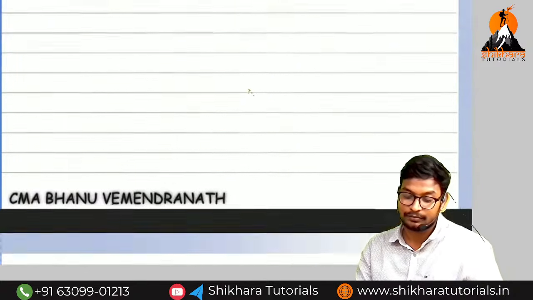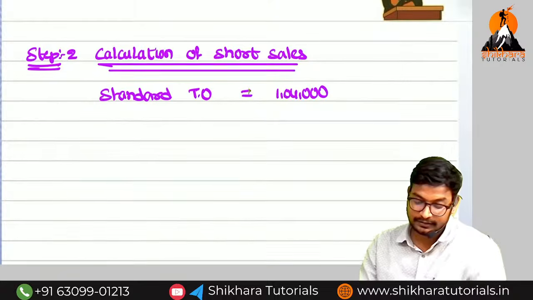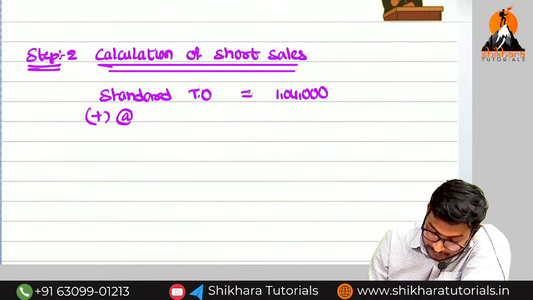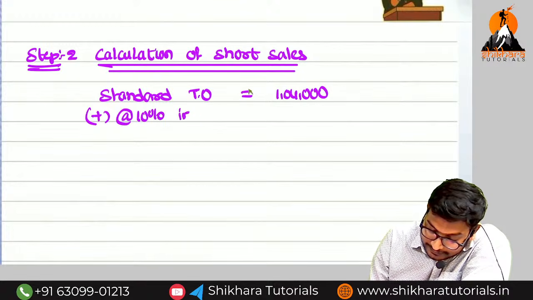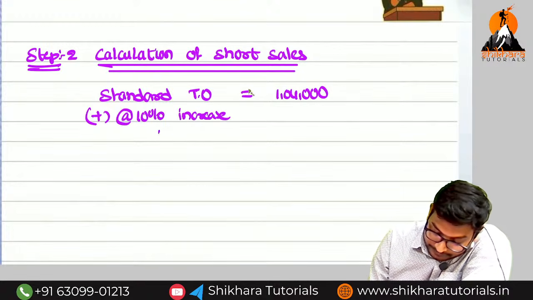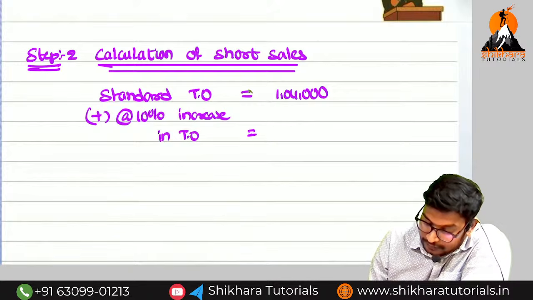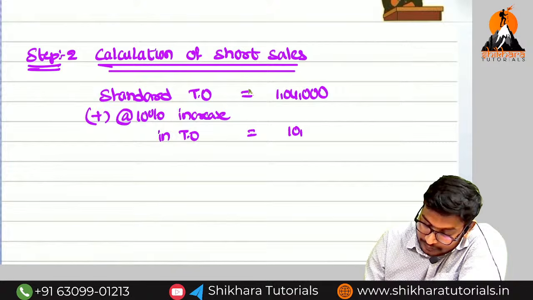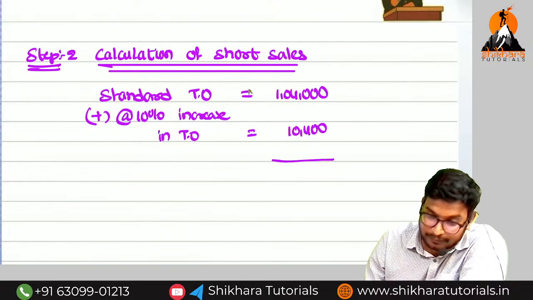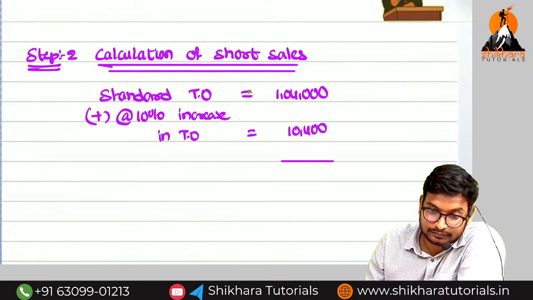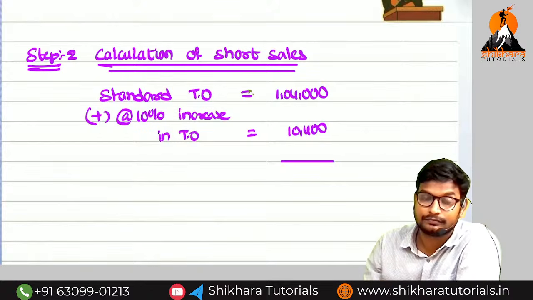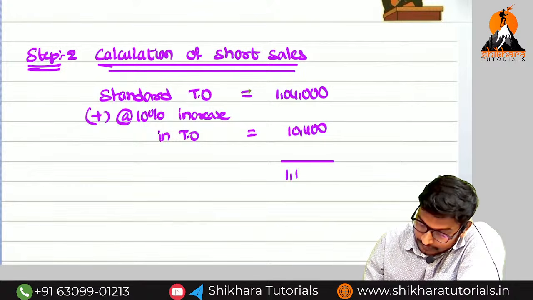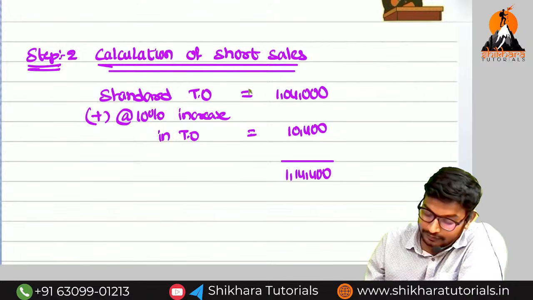So approximately how much are we increasing the turnover? 10%. So add back trend at the rate of 10% increase in turnover. 1,04,000 plus 10%, that is 10,400, so the total is 1 lakh 14,400.